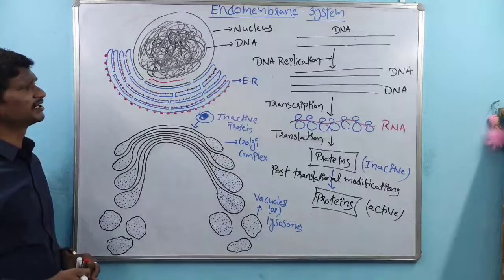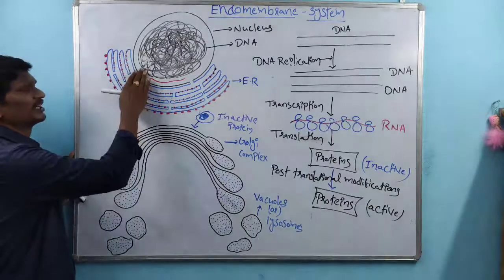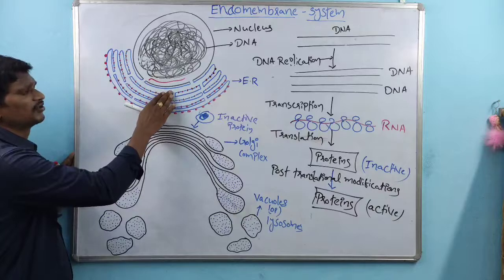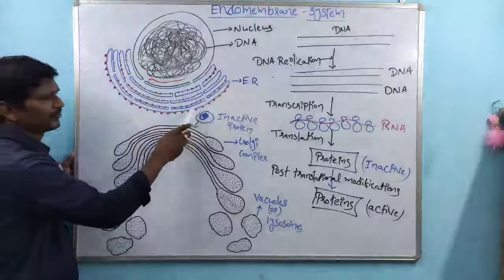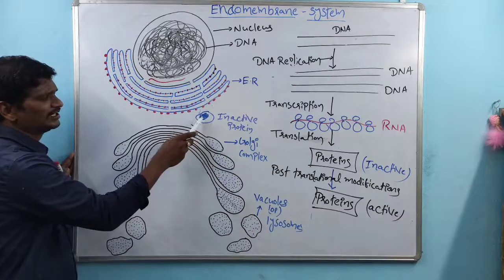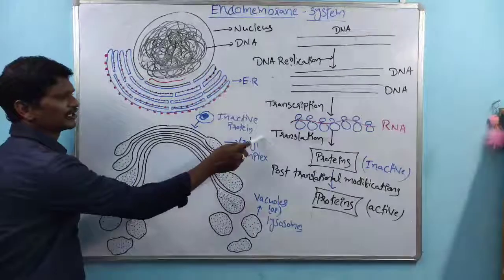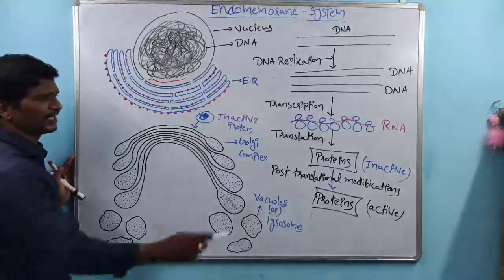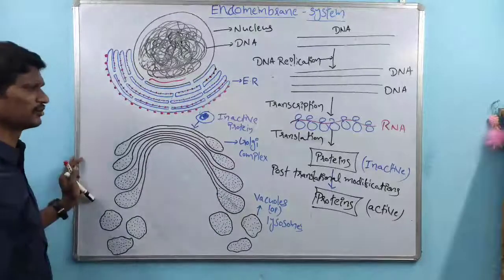So this is one of the endomembrane system. Here within that endomembrane system, the nucleus is not included. The endoplasmic reticulum is involved in the protein synthesis process, and those proteins are inactive proteins. Again, these proteins are activated within the Golgi complex. Those activated proteins are transported by the lysosomes or vacuoles.